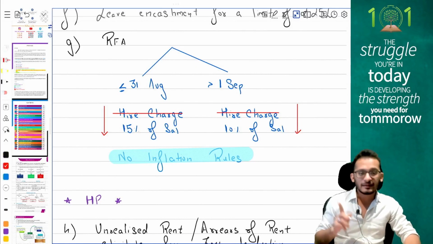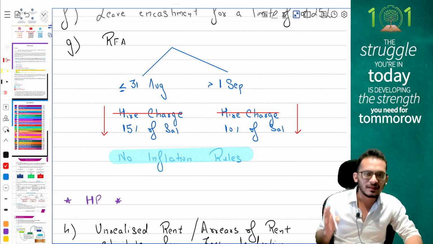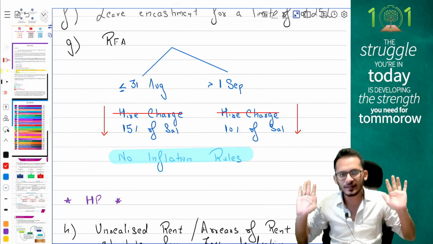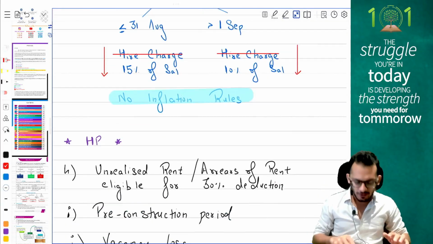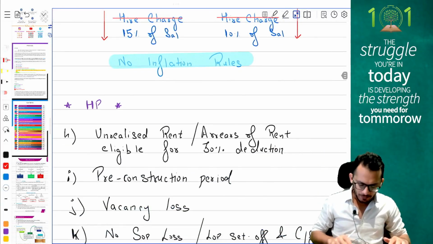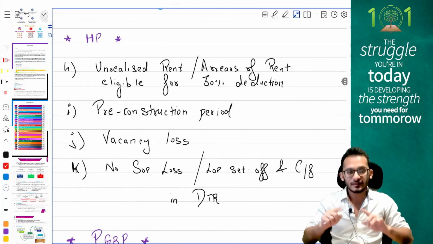Yes. These are your amendment provisions relating to salaries. Are you with me till here, people? Quickly going forward, we are moving on to the amendments of HP. Provisions of HP, people, some critical things which you should keep in mind.